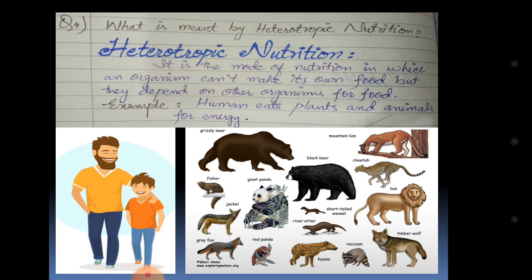We depend on different fruits, vegetables, plants, and different animals like chicken, goat, cow, and buffalo as a source of food. Here I have shared the pictorial forms of animals which are heterotrophic and can't make their own food.